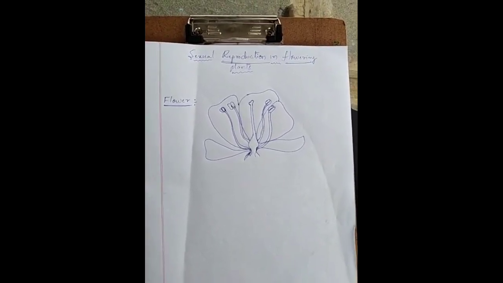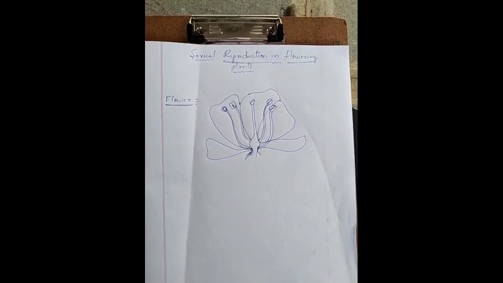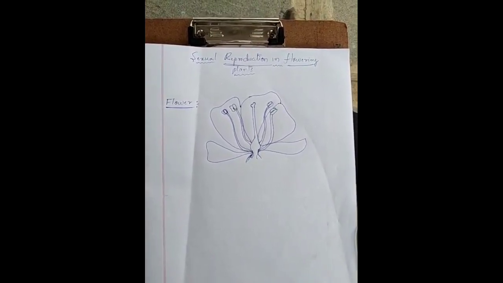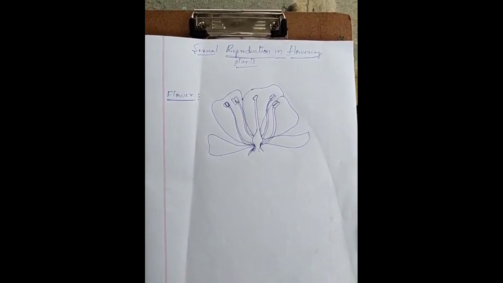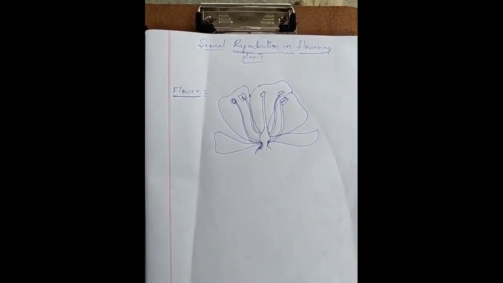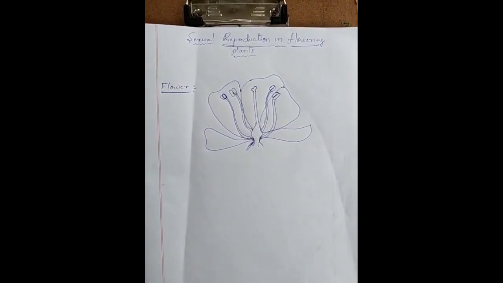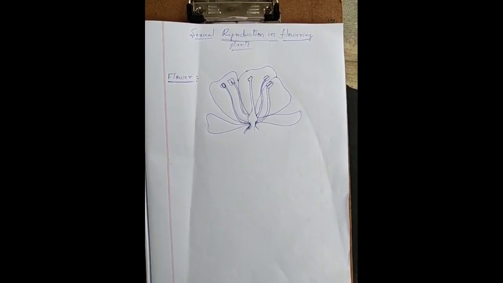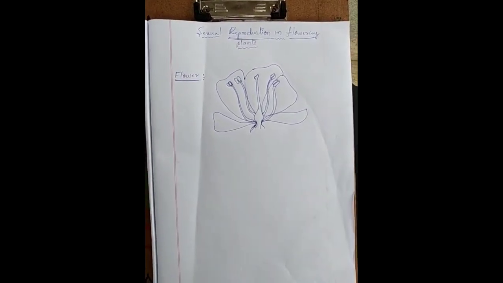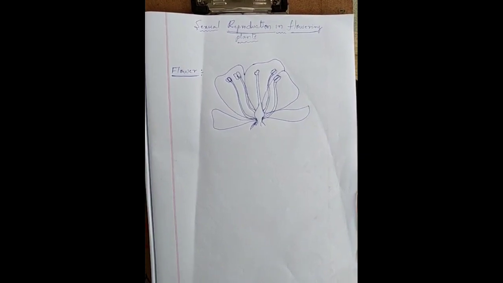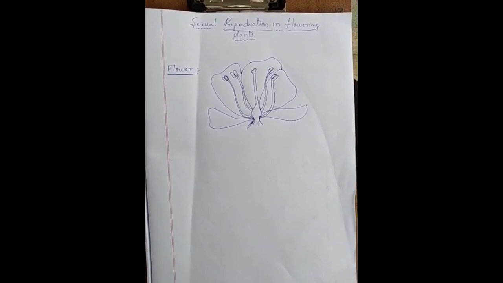A biologist who studies flowers, their morphology, the embryological changes and the complete process of sexual reproduction in flowering plants, is called a botanist.